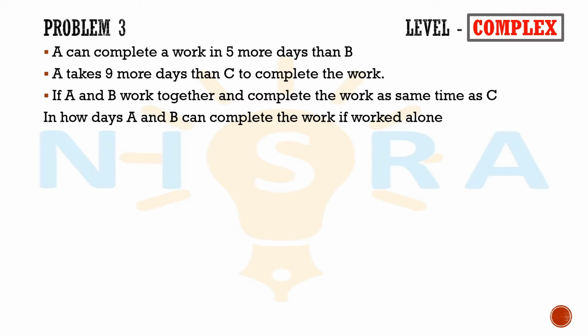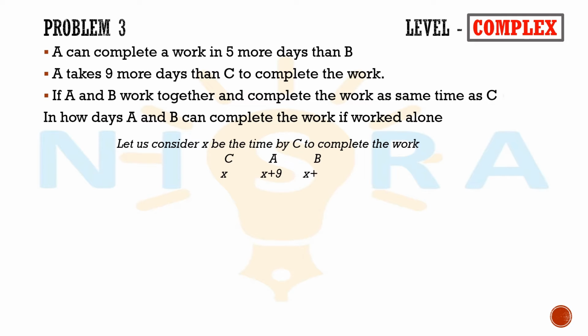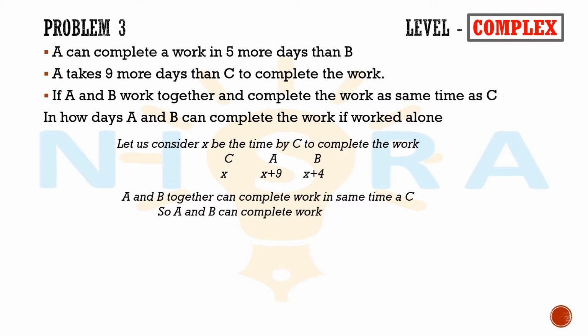Let us consider x to be the time taken by C to complete the work. So C will be x, A will be x plus 9, and B will be x plus 4. From the third statement, we know A and B together can complete the work in the same time as C. So A and B together can complete the work in x days.